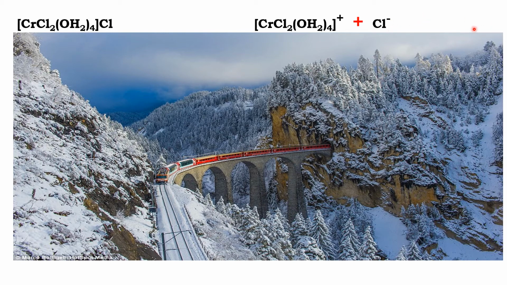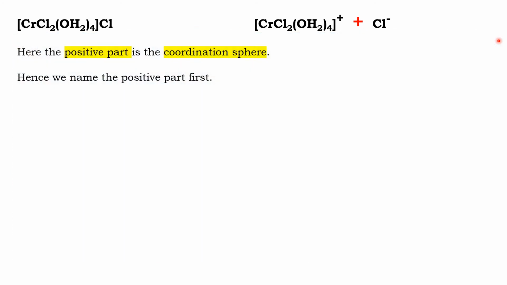So as per IUPAC, we have to name the positive part first, then only the negative part. So the coordination sphere has to be named first. When we name a coordination sphere, we have to name the ligands first. Here two ligands are there, water molecule and chloride ion.